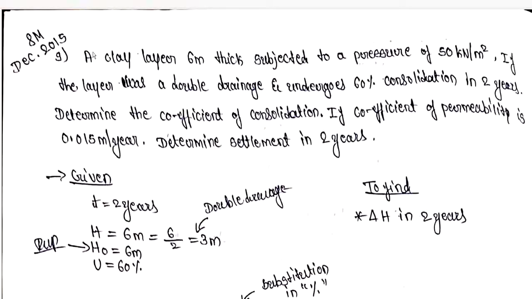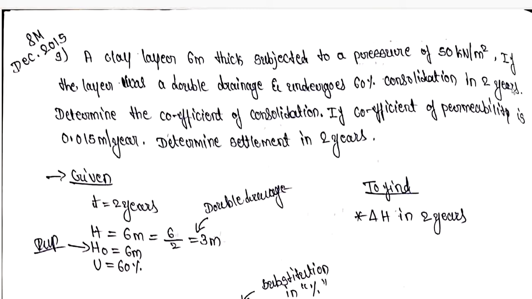So this question was asked in the December 2015 question paper, and it was asked for 8 marks. So you can go through the problem which they have asked. A clay layer 6 meter thick, subjected to a pressure of 50 kilonewton per meter square. If the layer has double drainage and undergoes 60% consolidation in 2 years.